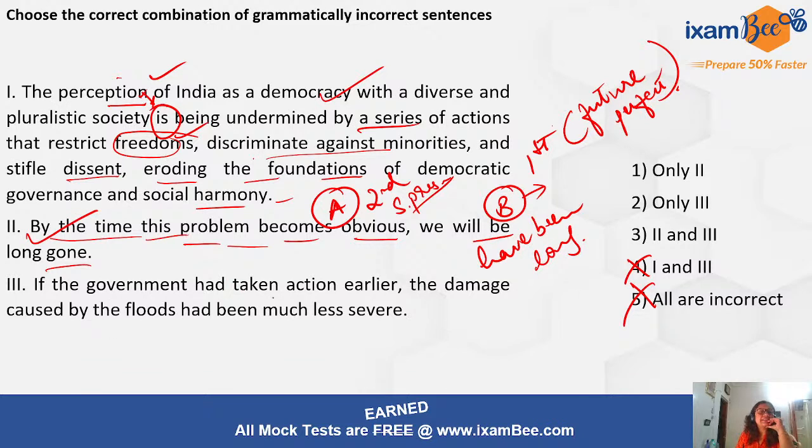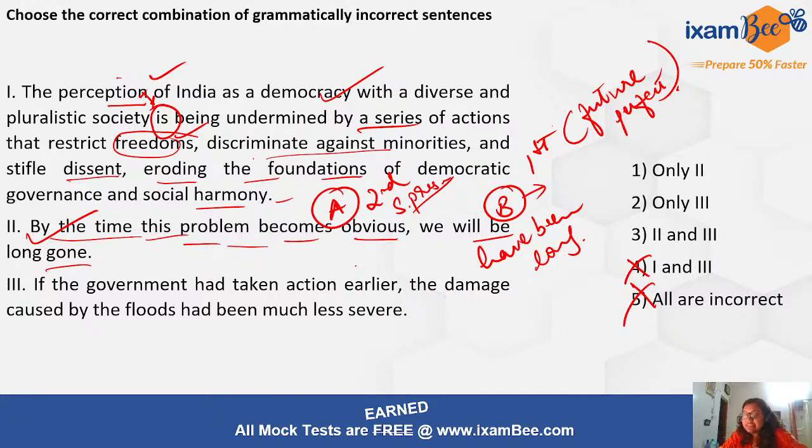If the government had taken action earlier, the damage caused by the floods had been much less severe. All right, so if the government had taken action earlier, the damage caused by the floods, now what is this? This is the case of conditionals.